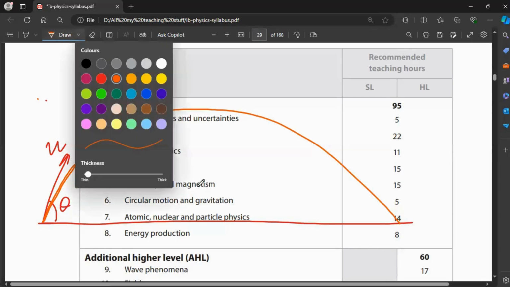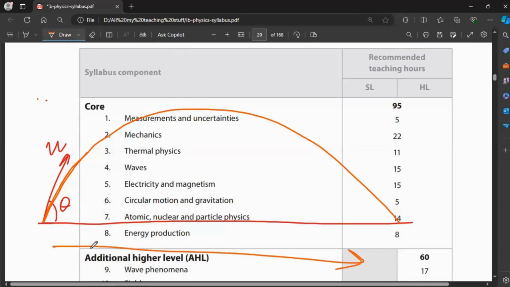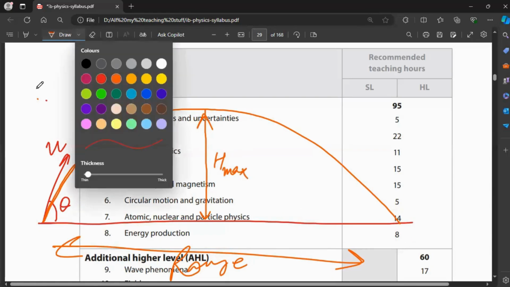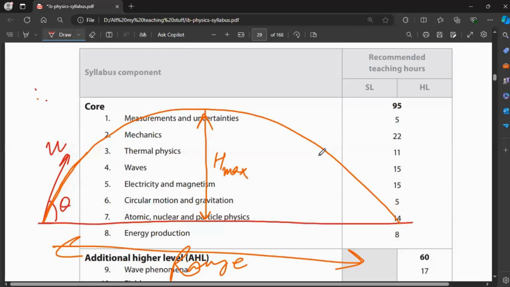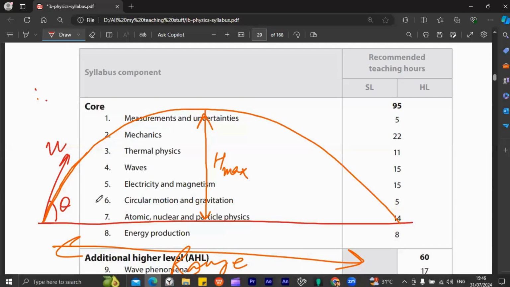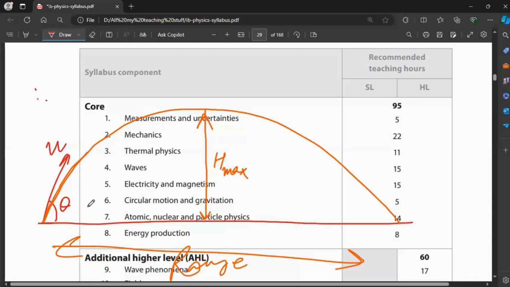So where will it go? What would be its distance? This is called range. What is the maximum height that this cricket ball can attain? This is height, H max. This is called range. At what angle should I throw so that my javelin or my cricket ball goes the maximum distance? So this is something we should study. So this is the height, max range.